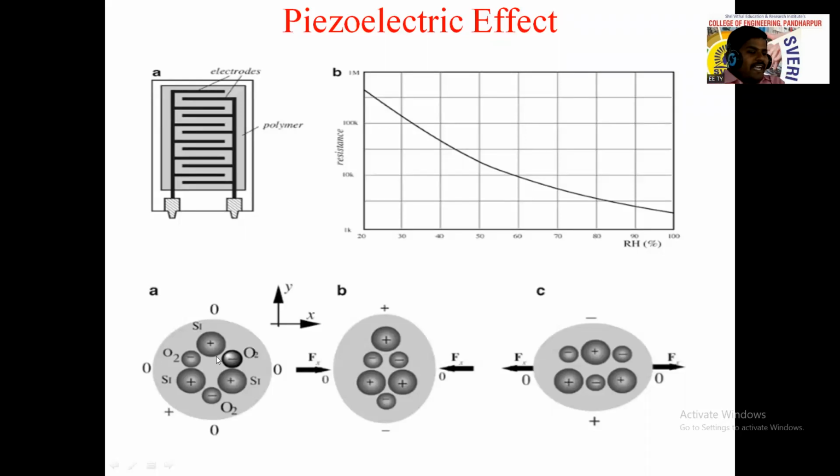This figure A shows one crystalline material. When this material is SiO2, which material is that? Quartz crystal material. This is a crystalline material, and if it is subjected to stress, or it may be pressed.